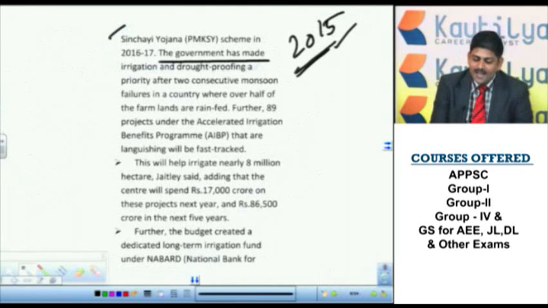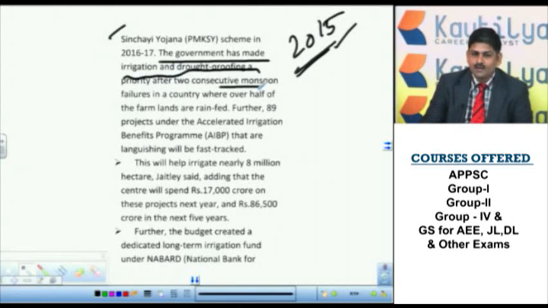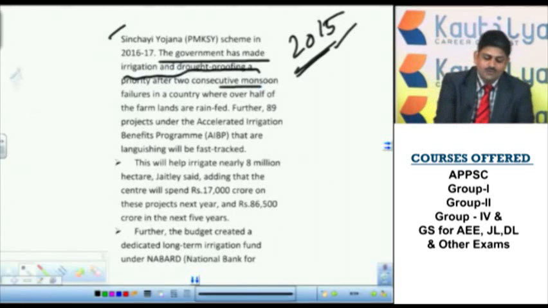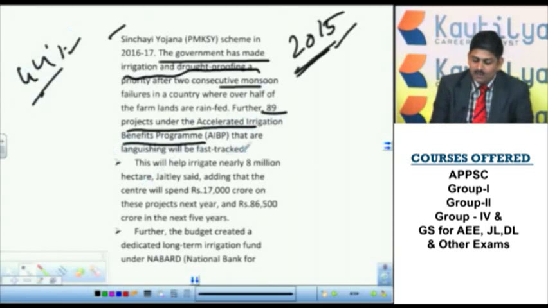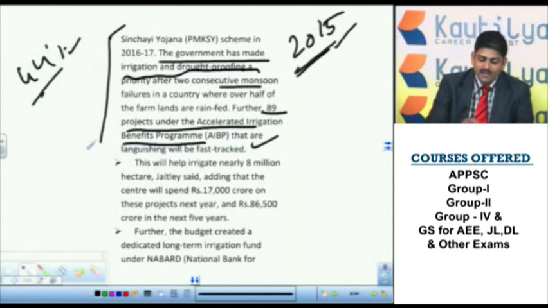So the government has made irrigation and drought proofing a priority after 2 consecutive monsoon failures. Already I told you why the allocations were more when compared to last time, almost a 44% increase. This is because of the 2 failures. Now 89 projects under the Accelerated Irrigation Benefit Programme, AIBP, will be made very speedy. That is the reason why this scheme was declared.